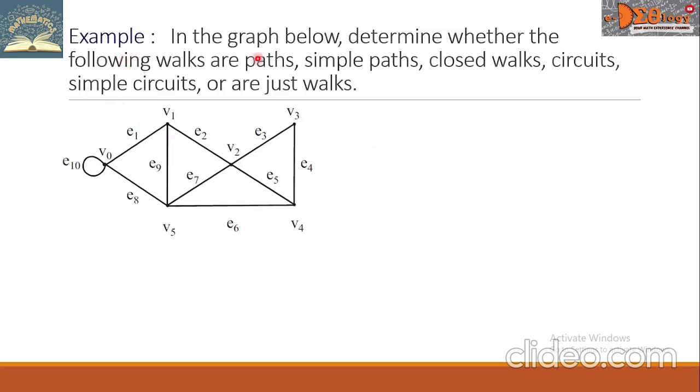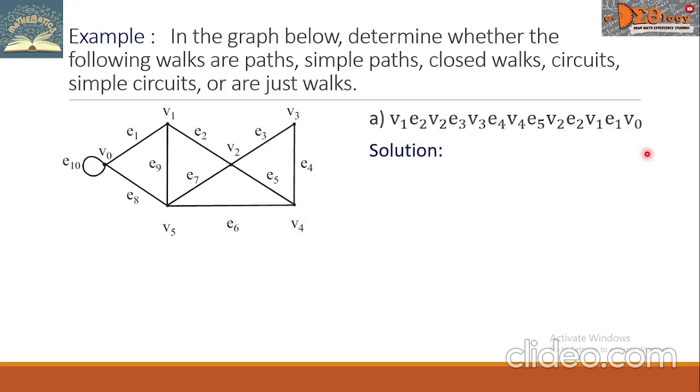Let's see this example. In the graph below, determine whether the following walks are paths, simple paths, closed walks, circuits, simple circuits, or just walks. Letter A, we have this walk. V sub 1, E sub 2, V sub 2, E sub 3, V sub 3, E sub 4, V sub 4, E sub 5, V sub 2, E sub 2, V sub 1, E sub 1, V sub 0.